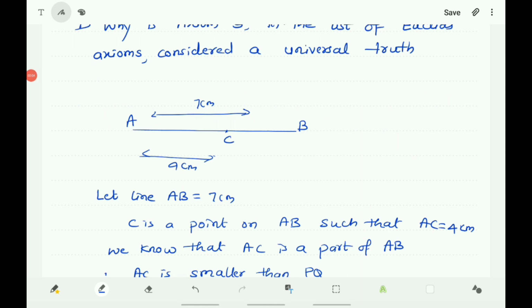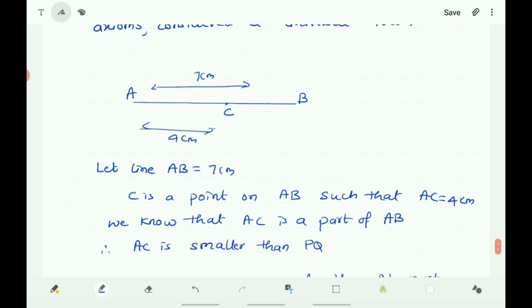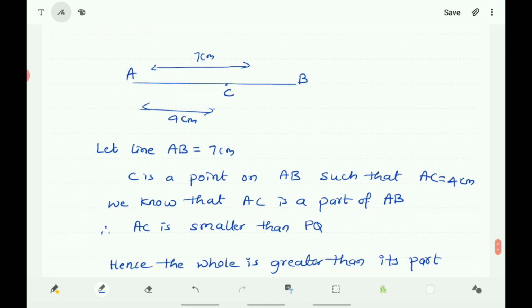Consider a line segment AB of length 7 cm. C is a point in the interior portion of AB, and here we have taken AC equal to 4 cm. AC is a part of AB, so AC must be smaller than AB.